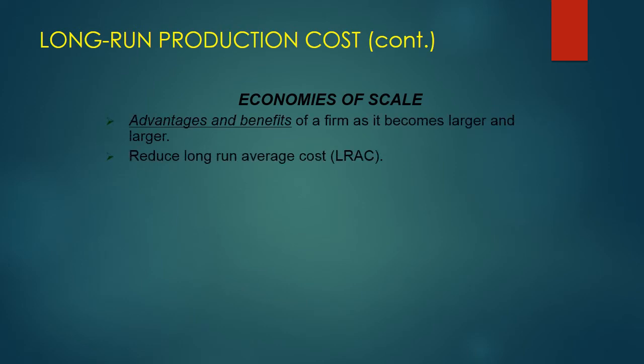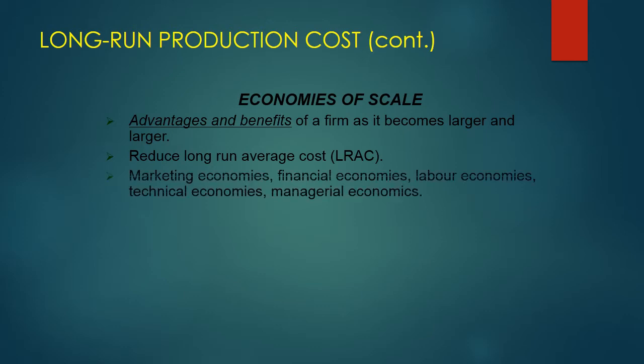Now, what are economies of scale? Economies of scale are the advantages and benefits the firm enjoys when it becomes larger, and this will reduce long run average cost. These economies are marketing economies, financial economies, labor economies, technical economies, and so on.